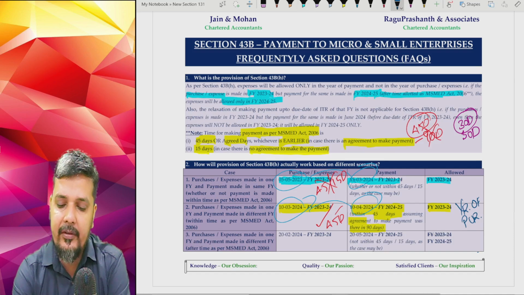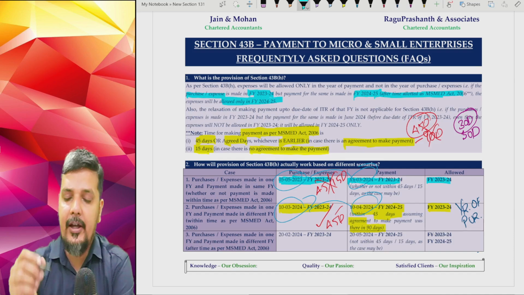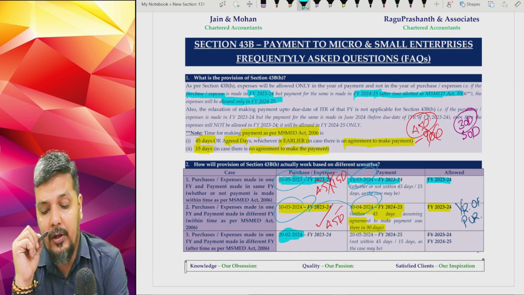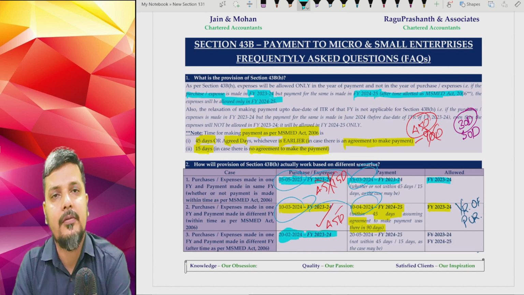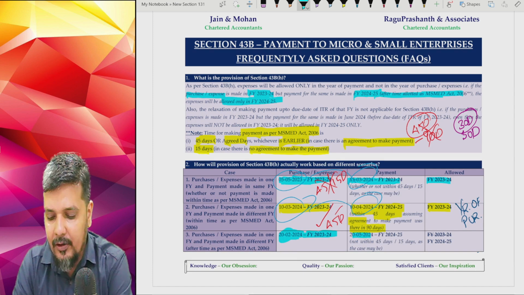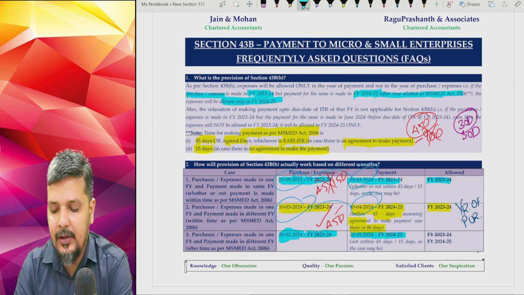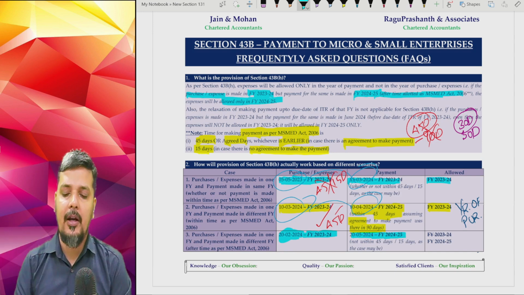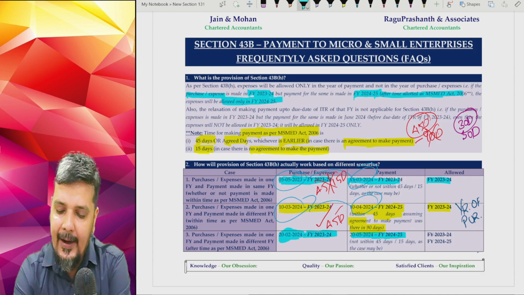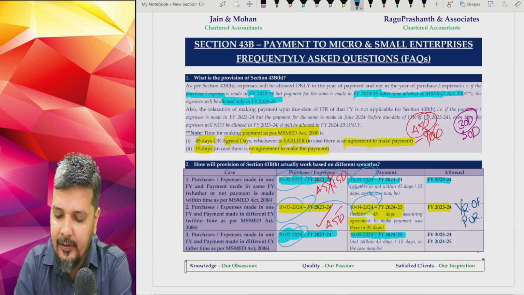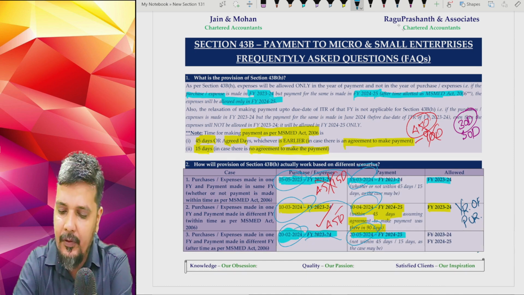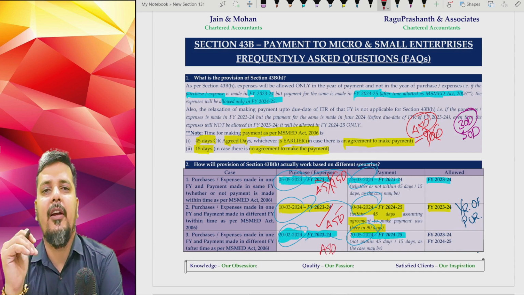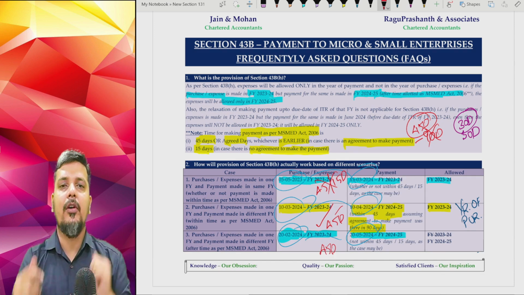Where does the main problem lie? Let us take that third scenario. Assume that your date of purchase is 20th of Feb 2024, which is financial year 23-24, and you have made the payment on 20th of May 2024, which is financial year 24-25. So purchase in one financial year 23-24, payment in another financial year 24-25, and it is very clear. Even assume that there was an agreement to make the payment, say 90 days, but you will not take 90 days for the MSMED Act, you will stick to 45 days.